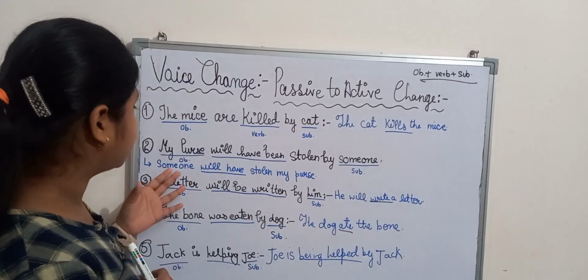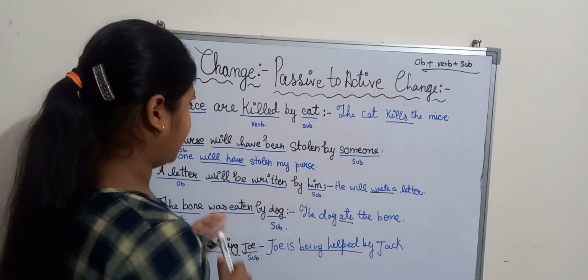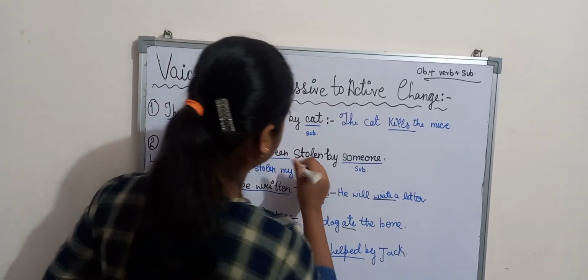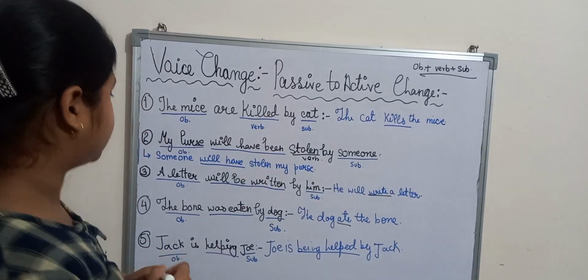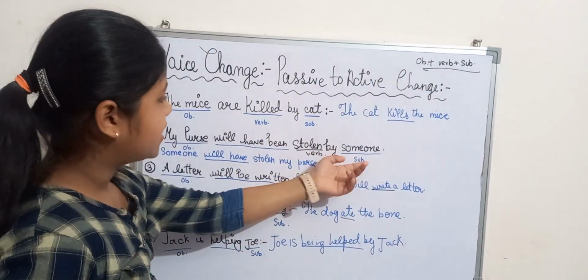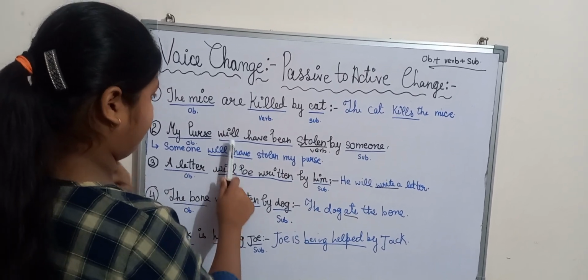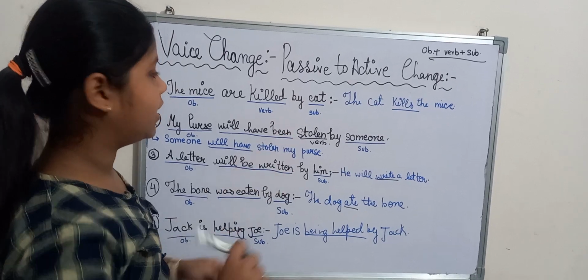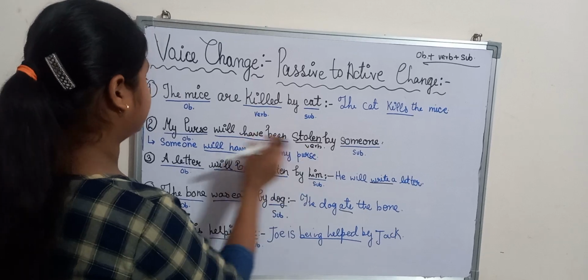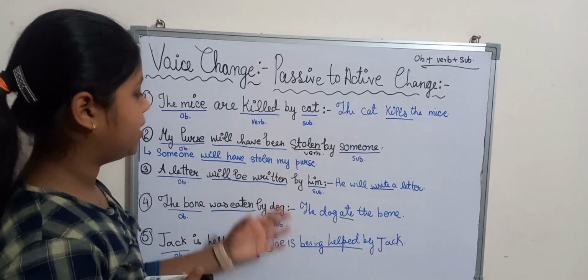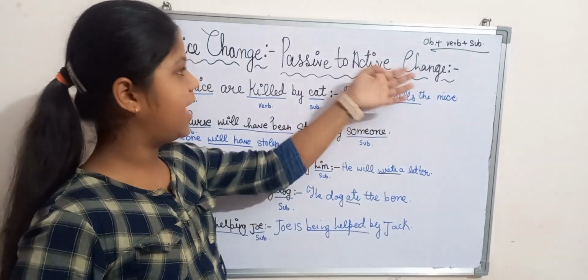So in this case, my purse will be the object, someone will be the subject, and stolen will be the verb. Will have been will be the helping words. Now if we change it into active, someone, the subject, comes first. Someone will have stolen my purse will be in active.